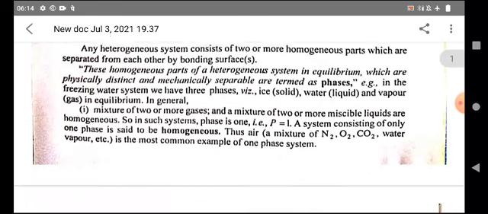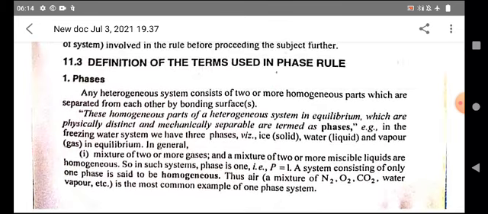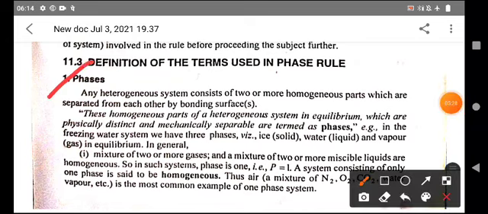Now I want to discuss the definitions briefly. From the semester examination point of view, I will only explain the definitions briefly. The first one is the phase.